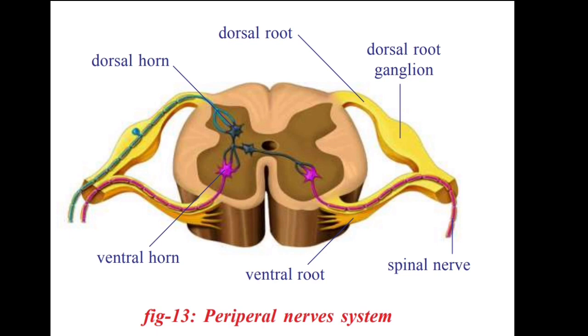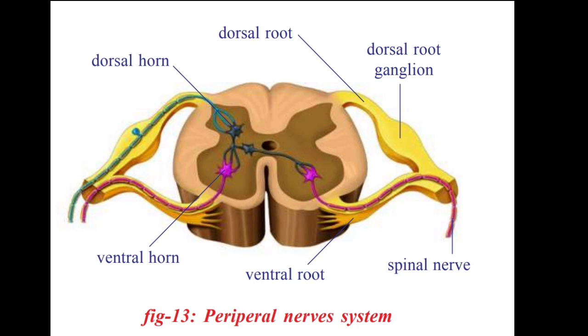There are two scientists, Bell, who is from Scotland, and Francois Magendie, who is from France. These two scientists performed research in the early 19th century to find out the different functions of these two different pathways, dorsal and ventral.